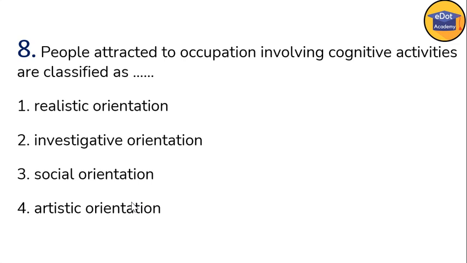Okay, question number 8. People attracted to occupations involving cognitive activities are classified as. Options are here: realistic orientation, investigative orientation, social orientation, artistic orientation. So people attracted to occupations involving cognitive activities, cognitive and investigation are related, which means they have scientific aptitude. So people who are attracted to occupations involving cognitive activity, this is called investigative orientation.